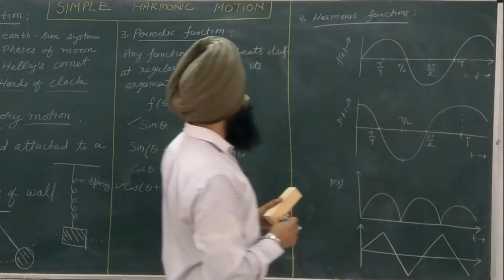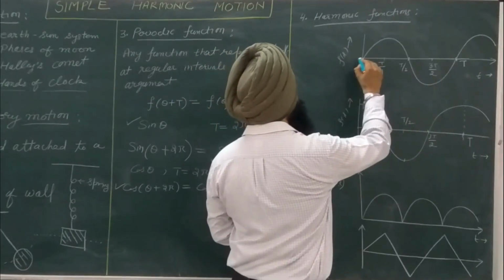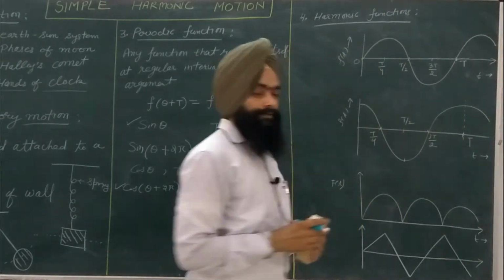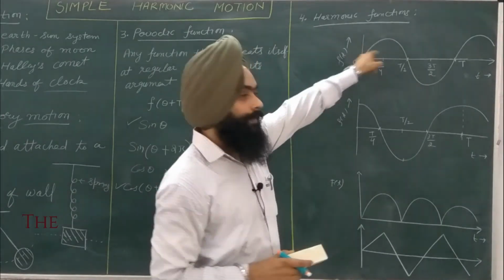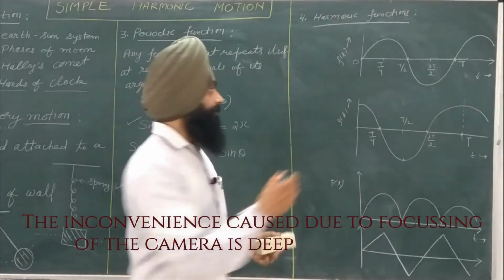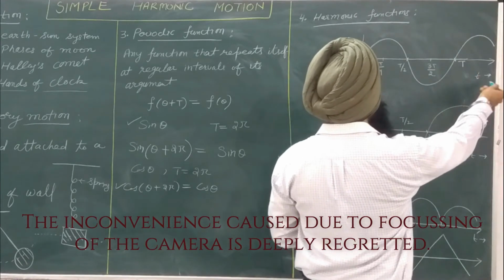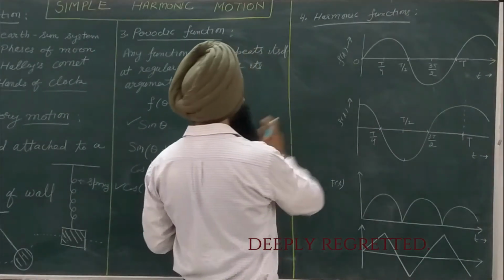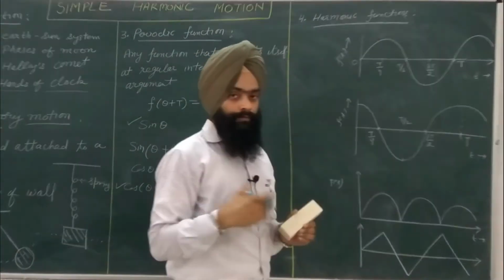We know that sine 0 is 0. So if in the graph this point is considered to be 0, then sine 0 is 0, and by applying the different values of theta, the sine function moves like this. Here we have taken t, but in case of theta we can take the values of theta here. Similar is the case of the cos function.